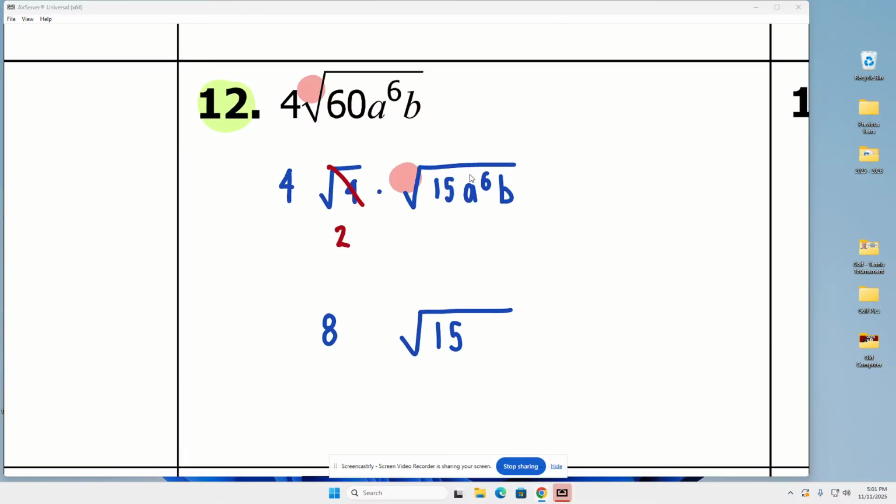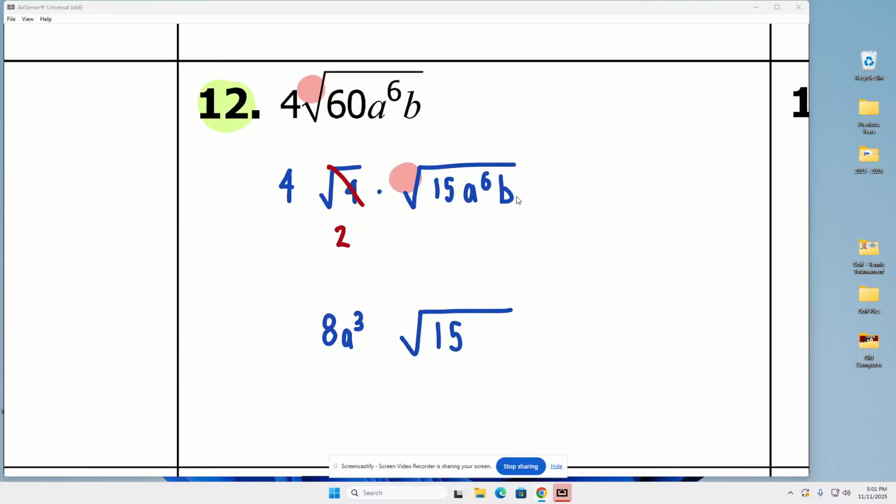So how many times will 2 go into 6? 3 times. So A comes out 3 times. Remember, that's 3 multiples of 2. Well, 3 multiples of 2 is 6. So that means all 6 of these came out. So no A is remaining inside.